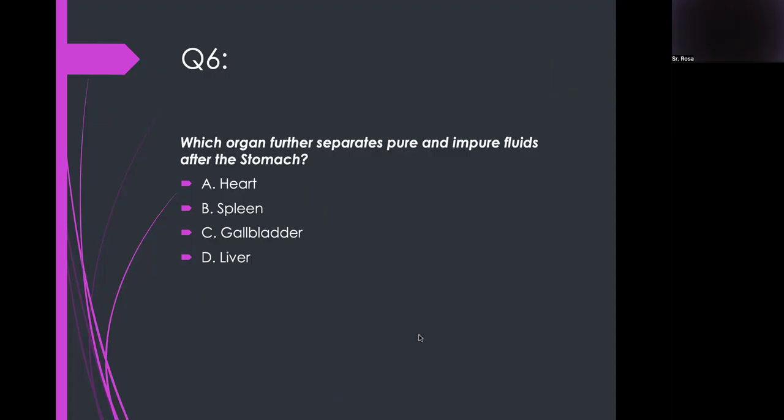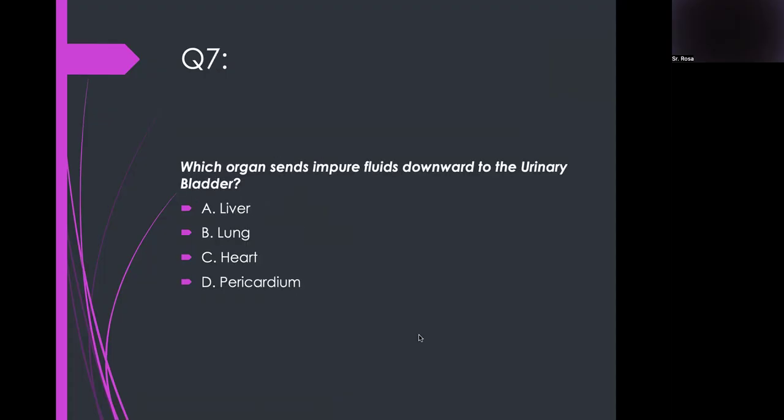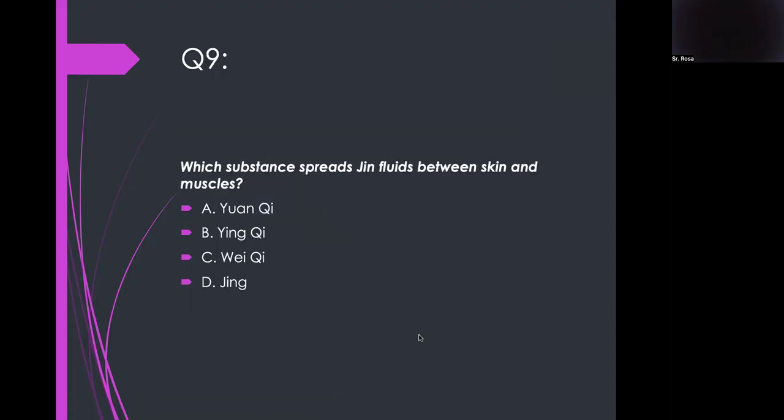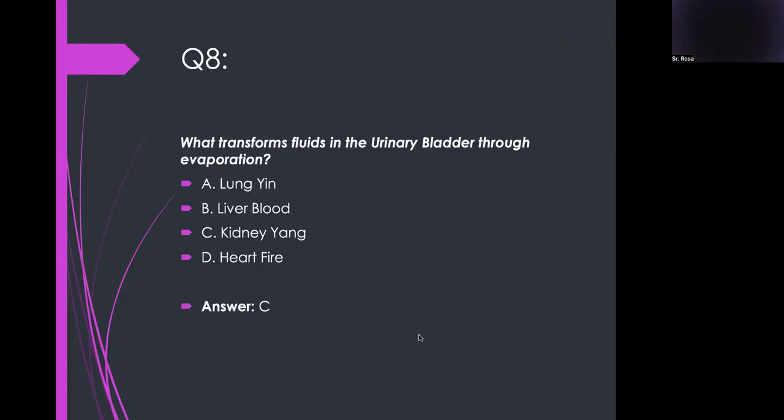Which organ further separates pure and impure fluids after the stomach? Spleen. Which organ sends impure fluids downward to the urinary bladder? Lungs. What transforms fluids in the UB through evaporation? Kidney yang. Okay, so what will happen if you have kidney yang deficiency?